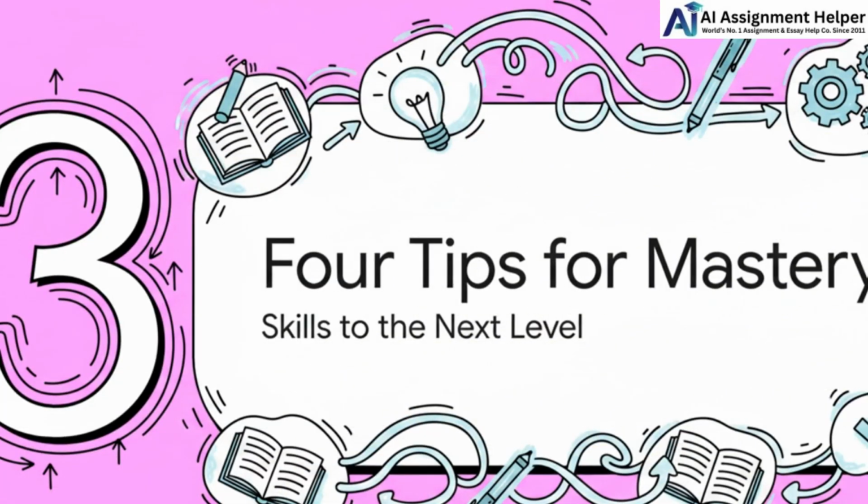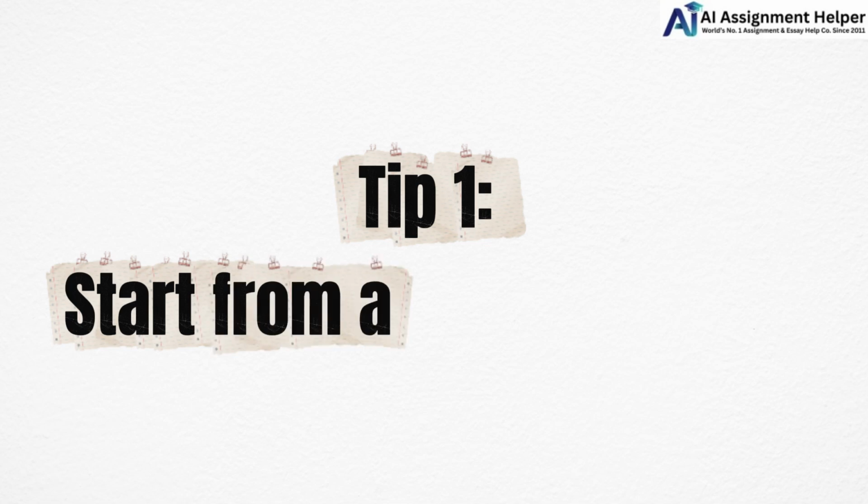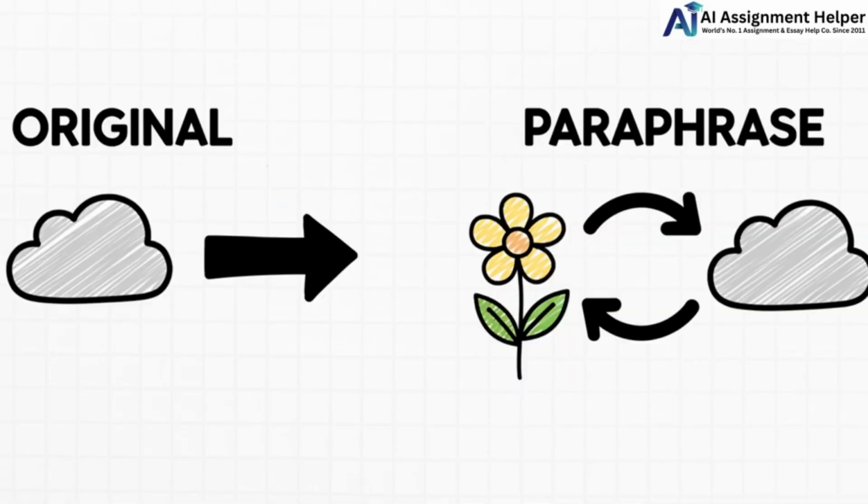Helpful tips for better paraphrasing. Now, knowing the steps is one thing. Actually, writing a strong paraphrase is another. So here are 4 tips to make the process easier. Tip 1. Start from a different point. Do not begin your sentence the same way as the original.